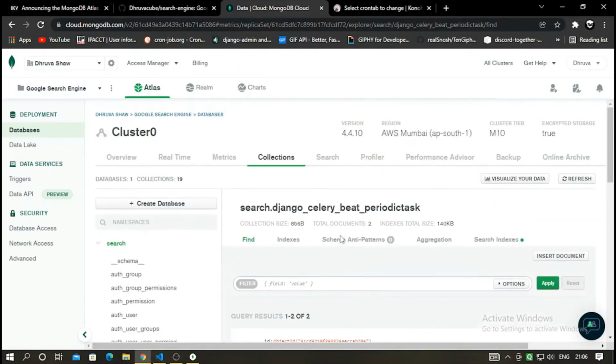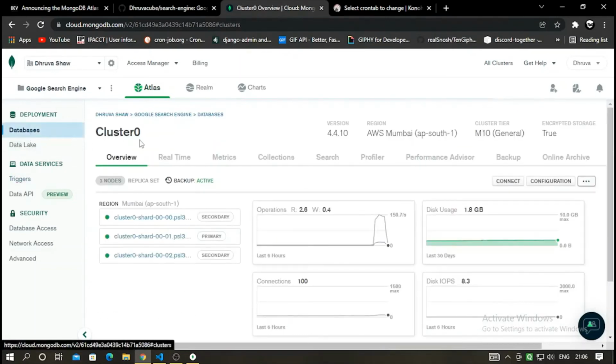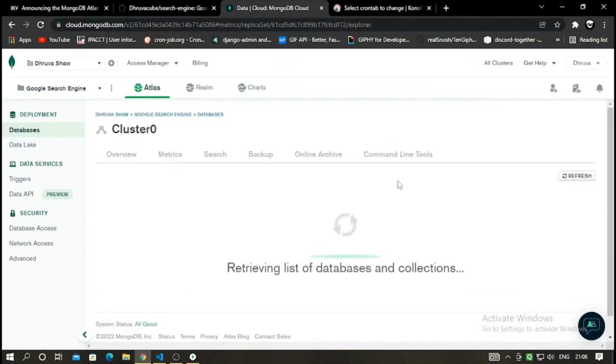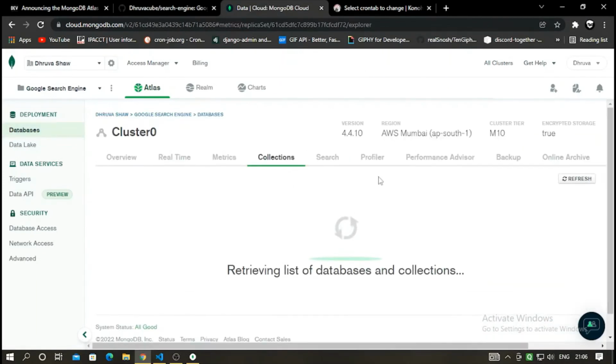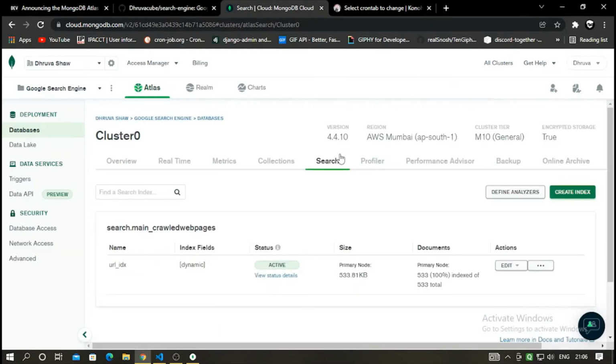Now after starting off your application, what you have to do? I'll show you from the databases. Just go to browse collections, wait for it to load, then go to search, and then you have to create a search index. In order to create a search index, just click on create index. The index name would be url underscore idx.